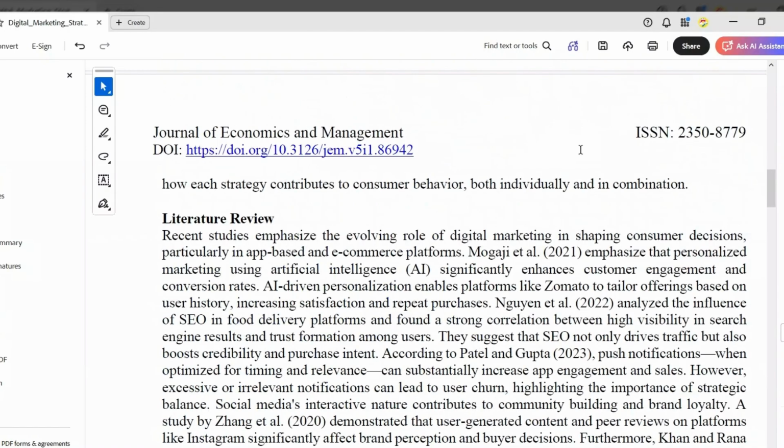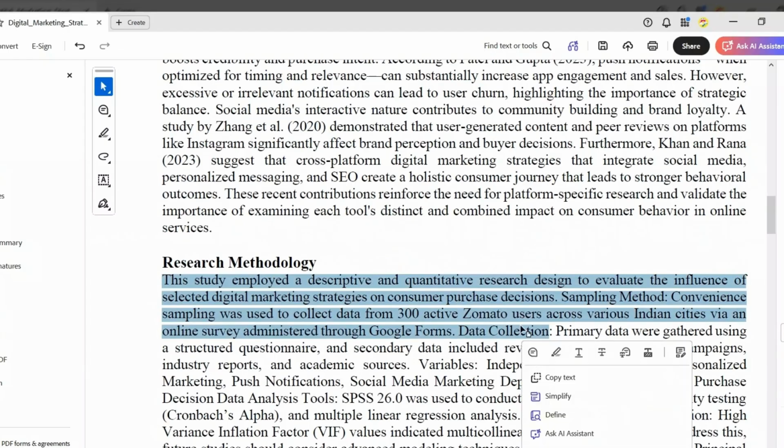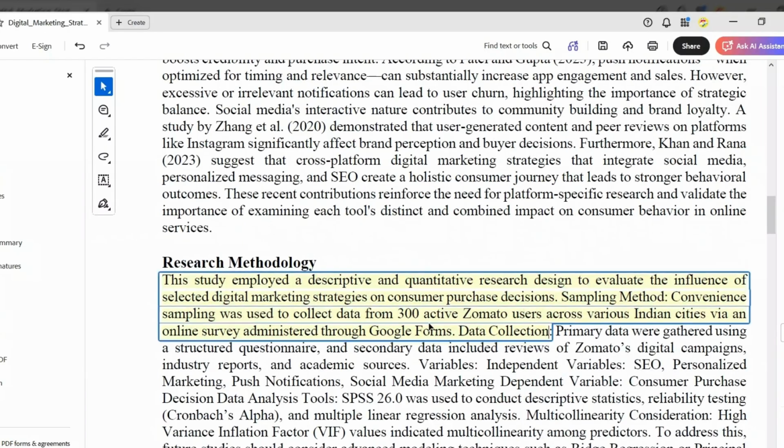After finding the theories used in this paper, we have to find the research methodology used by the author. This study employed a descriptive and quantitative research design, and convenience sampling was used to collect data from 300 active Zomato users. So, according to this paper, the researcher analyzed the data collected from 300 Zomato users.